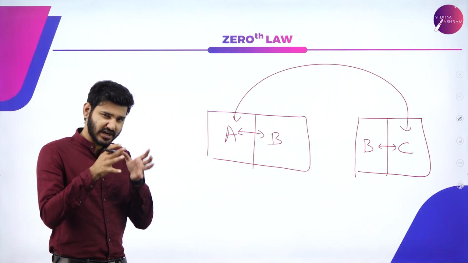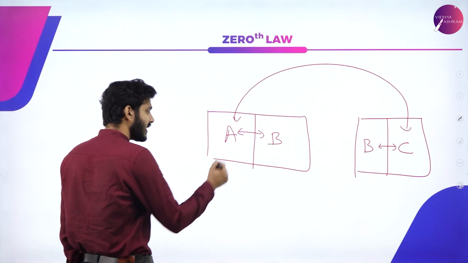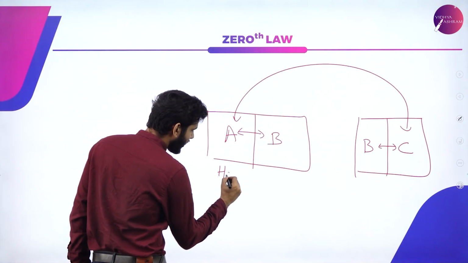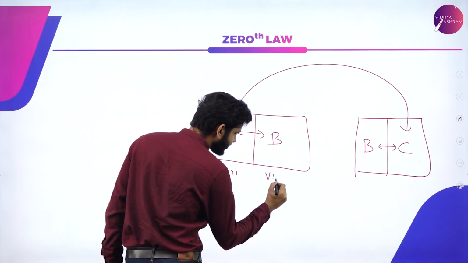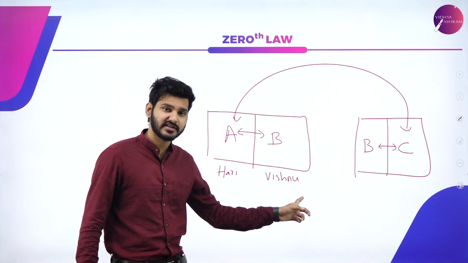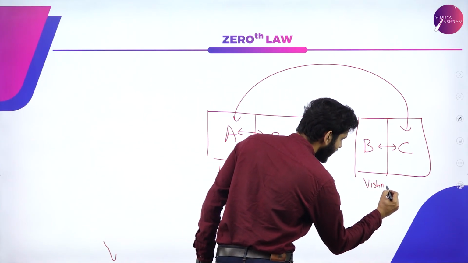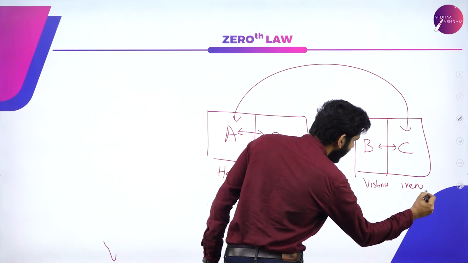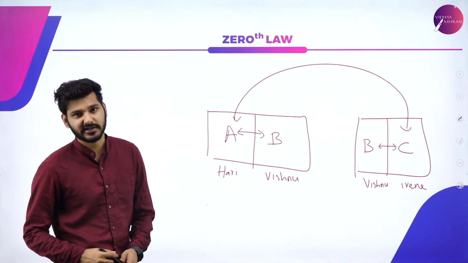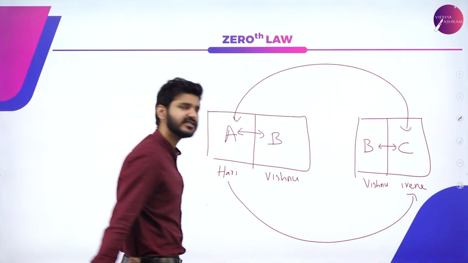To put it in a nutshell and make it simpler, let's say Hari and Vishnu are in the same class, and Vishnu and Irene are also in the same class, which means that Hari and Irene are also in the same class.